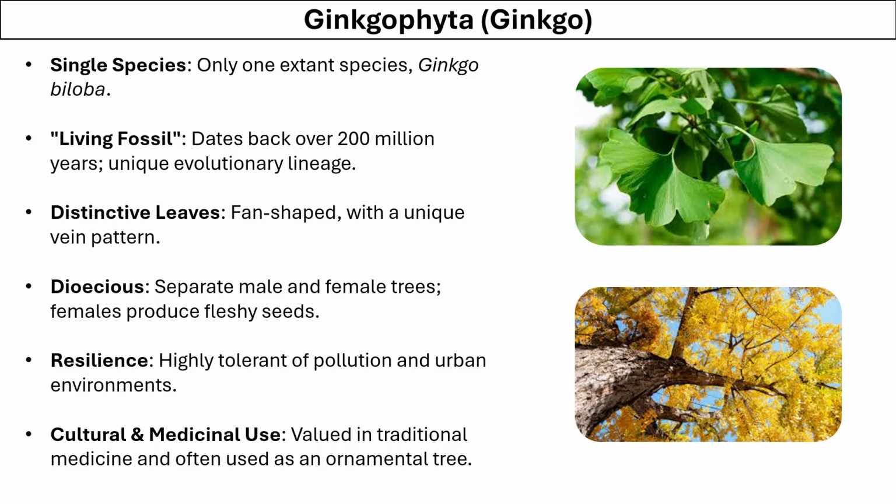These plants are also dioecious, which means that they have separate male and female trees. Females produce fleshy seeds. They are highly tolerant to pollution and urban environments, and they are valuable sources of different kinds of medicines, and they are also used as ornamental plants.